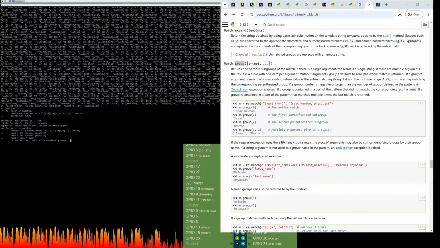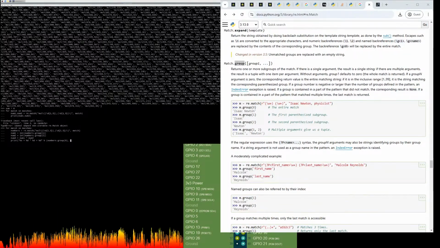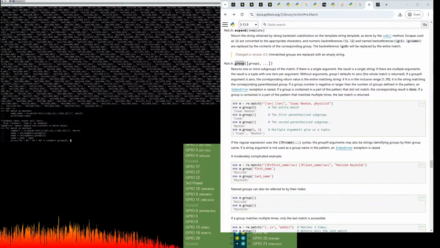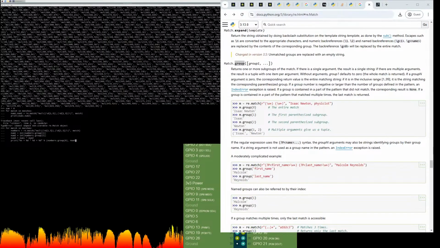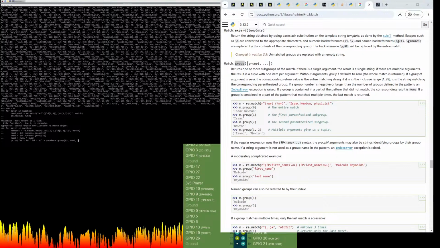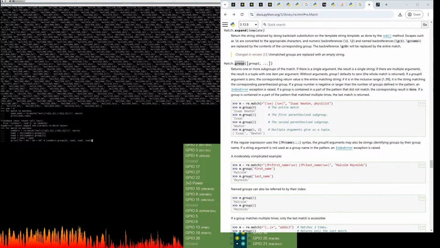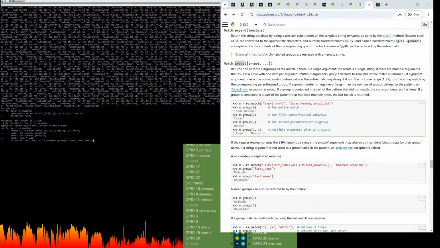So we need 3 more parameters. The second one is num1. The third one is num2. And the fourth one is num3. And then we close off the tuple, and we close off the function call.